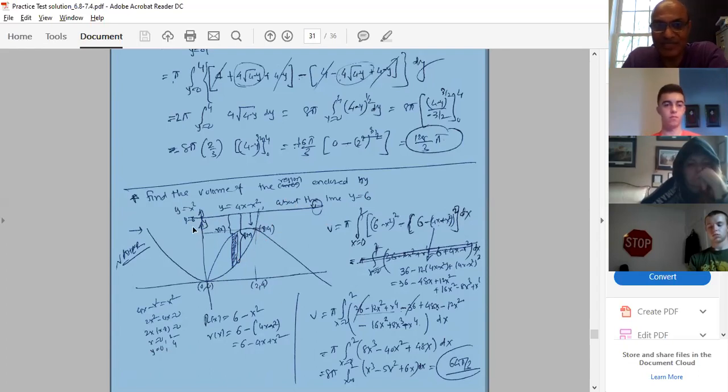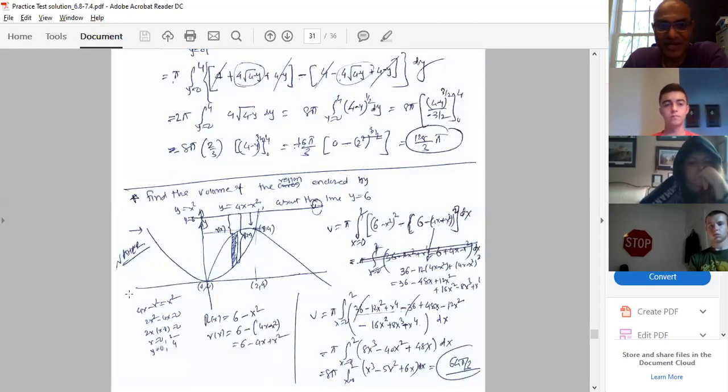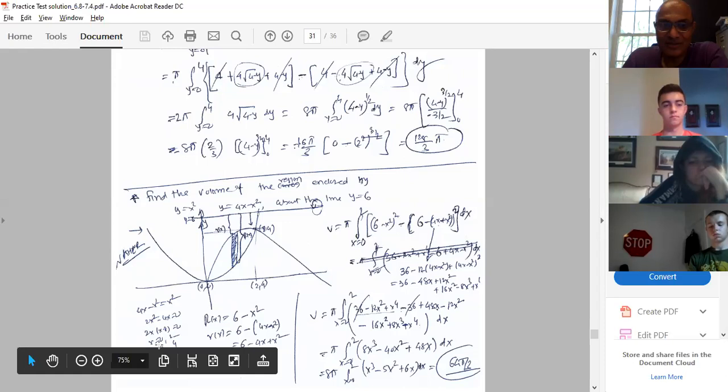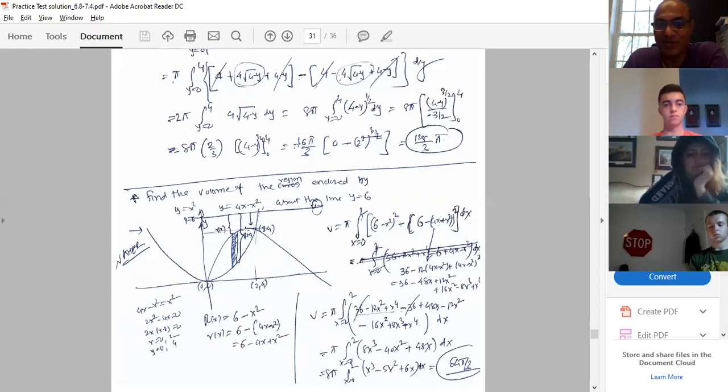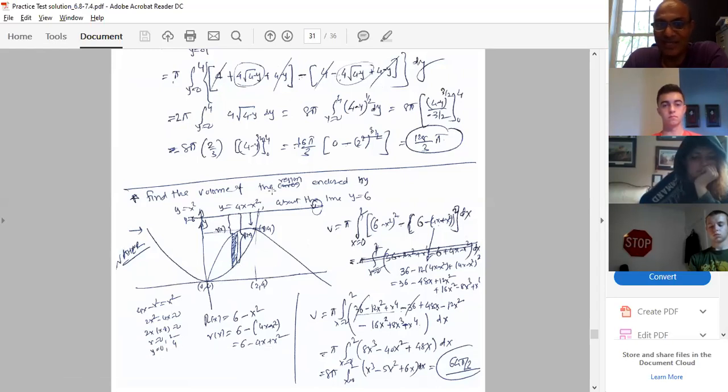If you solve these two equations, 4x minus x square equal to x square, you're going to get x equal to 0 and 2. If you plug these values into any one of these two equations, you're going to get (0, 0) and (2, 4). So these are the points of intersection for this region. Good. For the line y equal to 6, nothing else is mentioned.